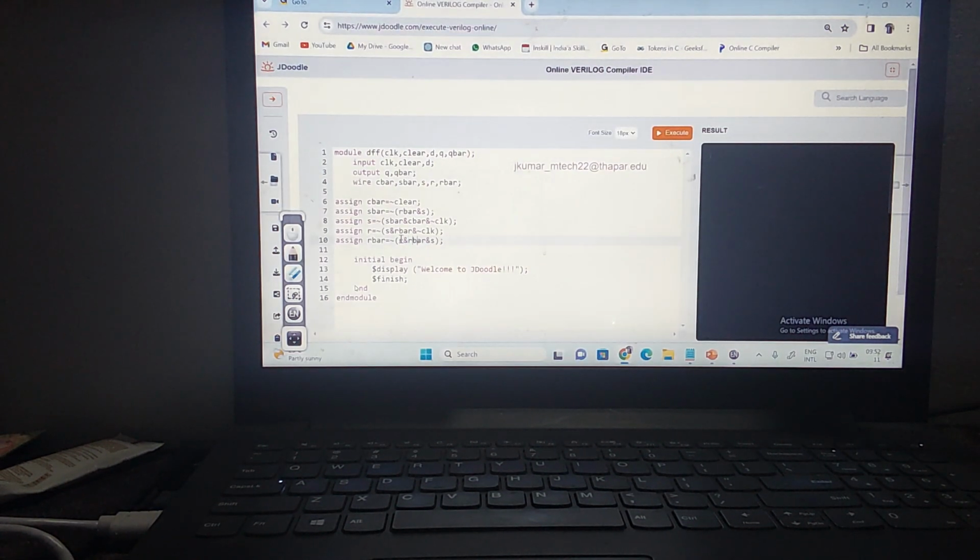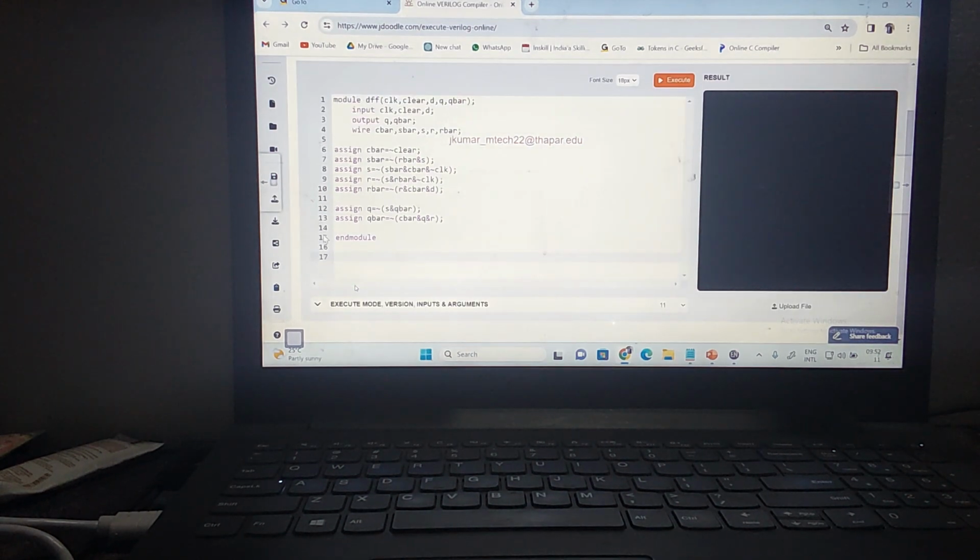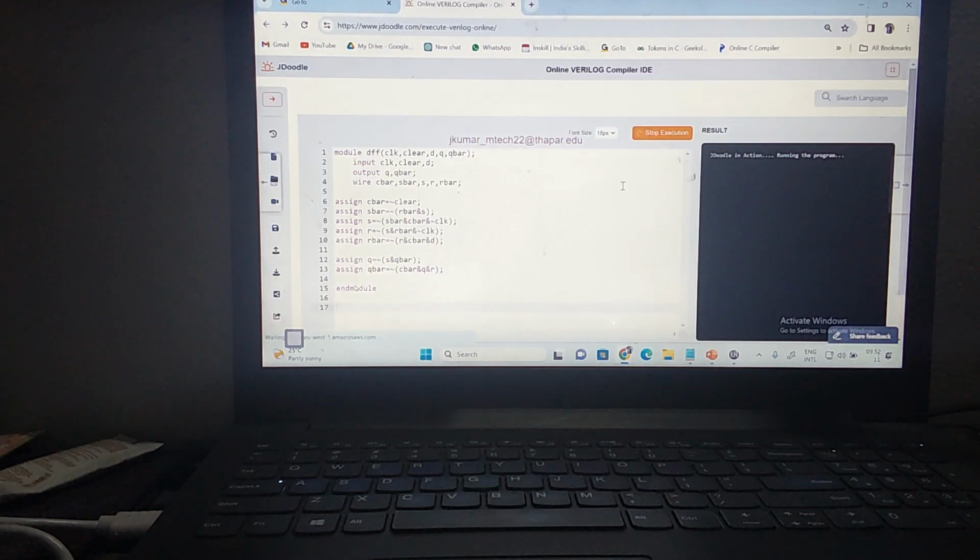This is C bar, correct. C bar into D. Now I need to write it forward. What is Q? Yes, and Q bar. Then what is Q bar? C bar into Q and R. Now, done. So now let us remove this. Now this is our design file. Let us run it forward.